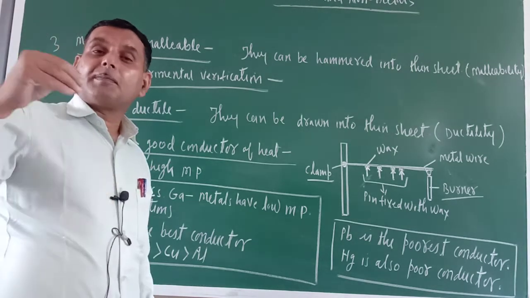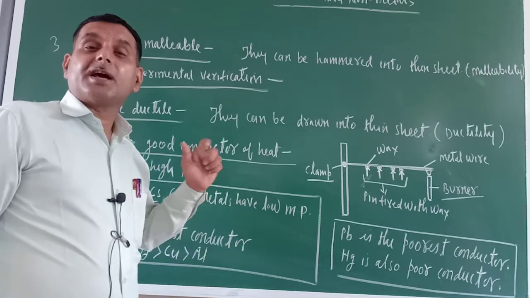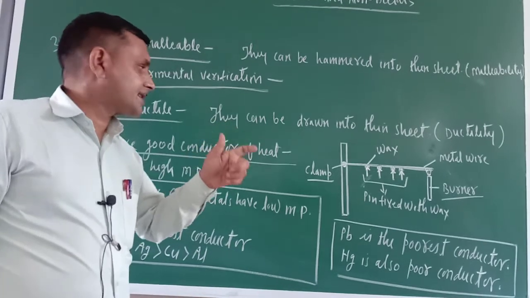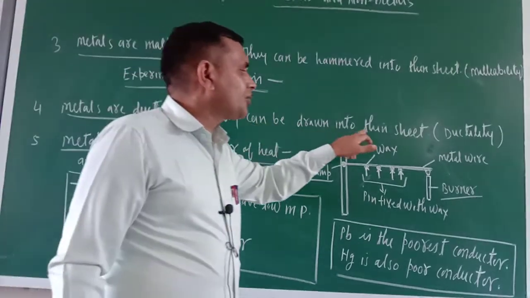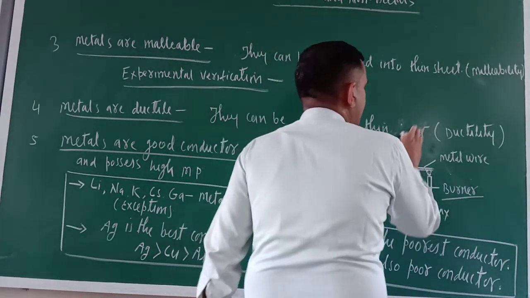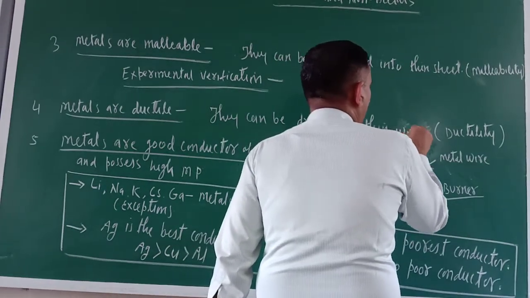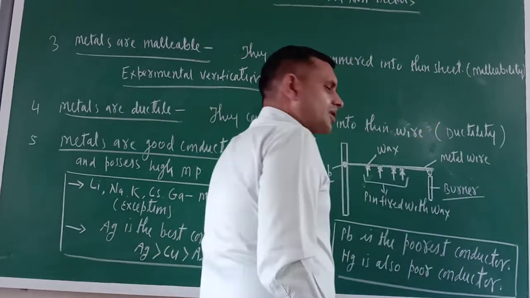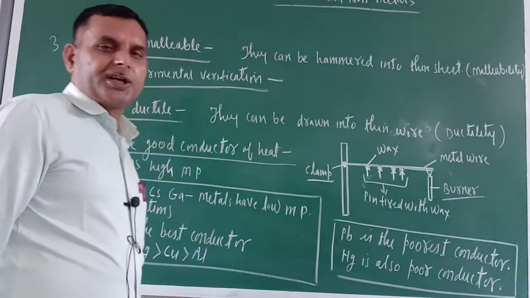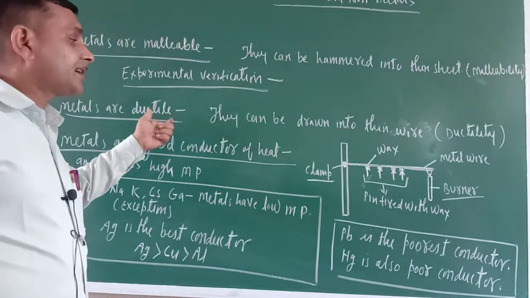Ductility is also the property of metal by which they can be drawn into thin wires. So they can be drawn into thin wire. Then just write wire, W-I-R-E, wire. So this property is called ductility. Okay. So metals are ductile.